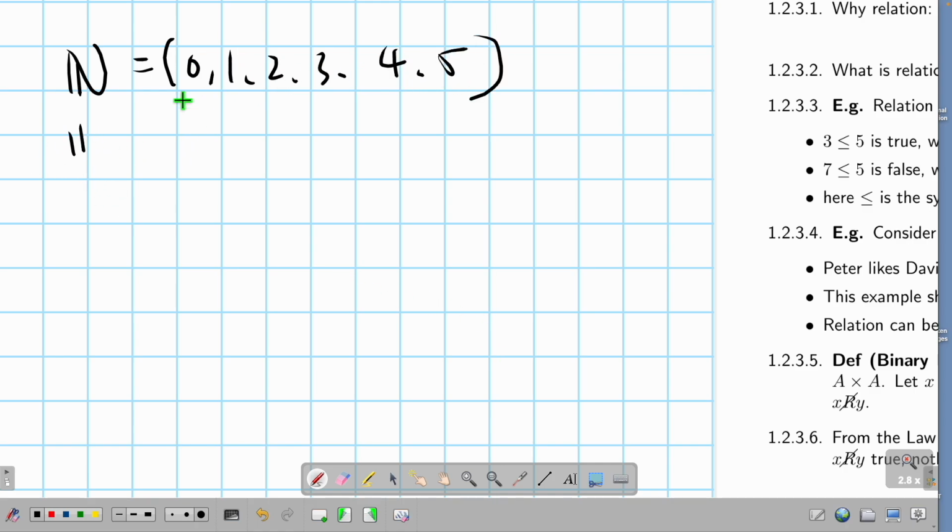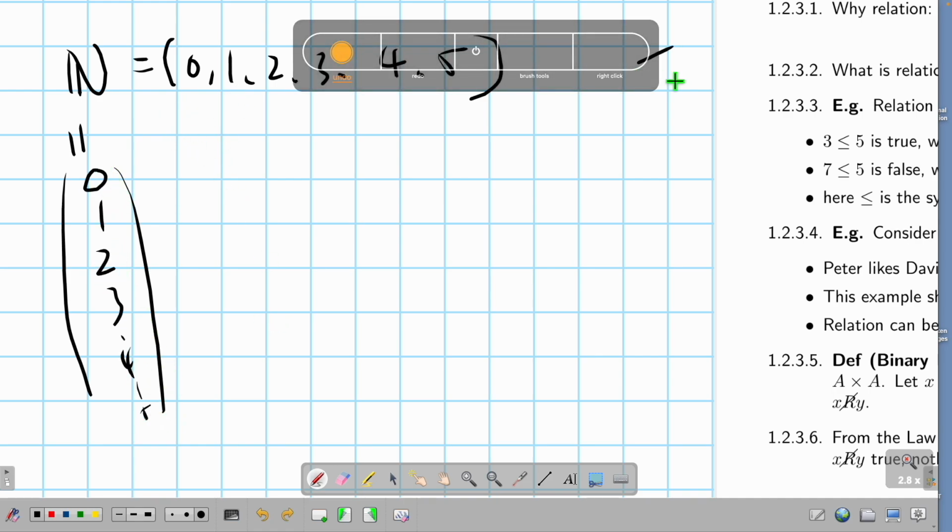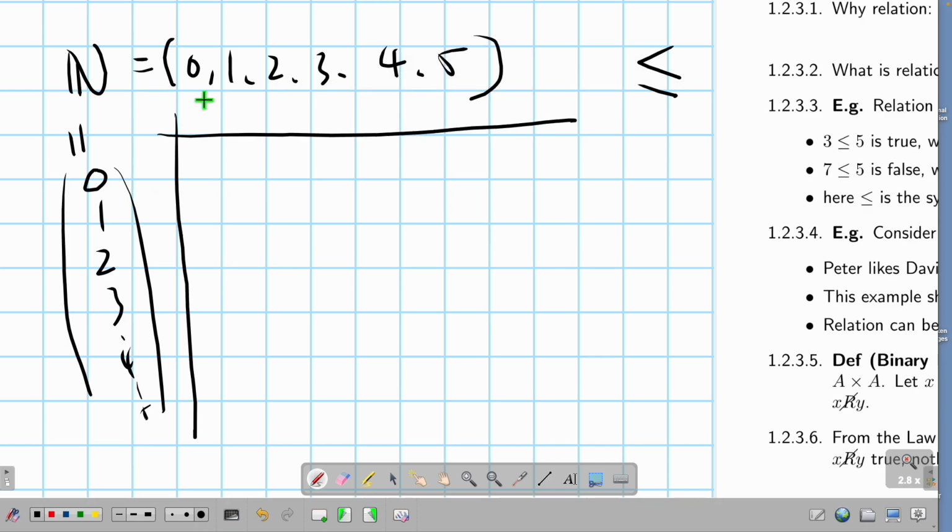Now I also have another natural number set. I draw it vertically: 0, 1, 2, 3, 4, 5. Is 0 smaller than 0? Because they include equal, it is true. So yes. Is 0 smaller than 1? Yes. Is 0 smaller than 2? Yes. So actually a bunch of yes here.